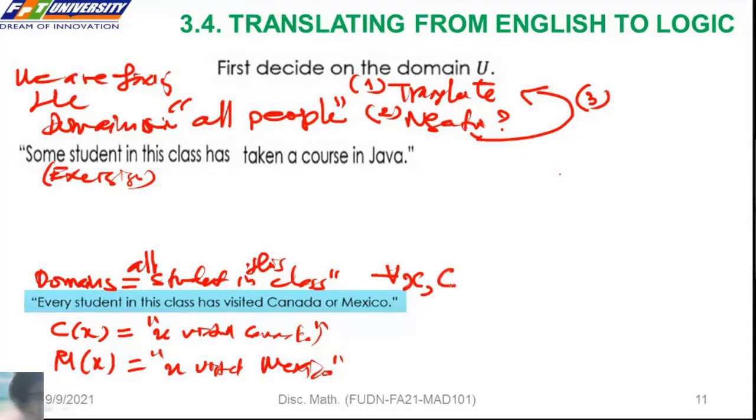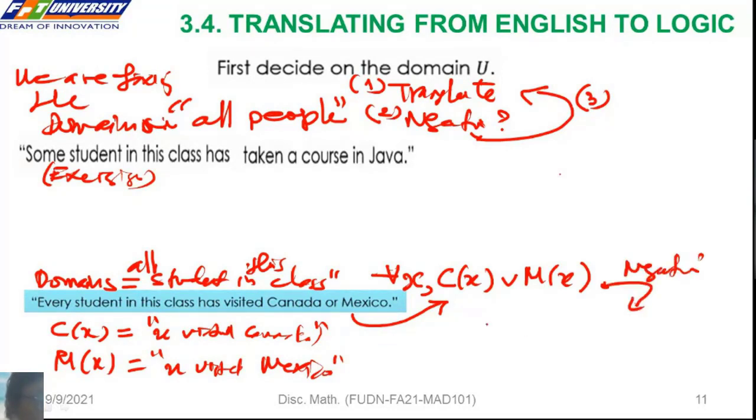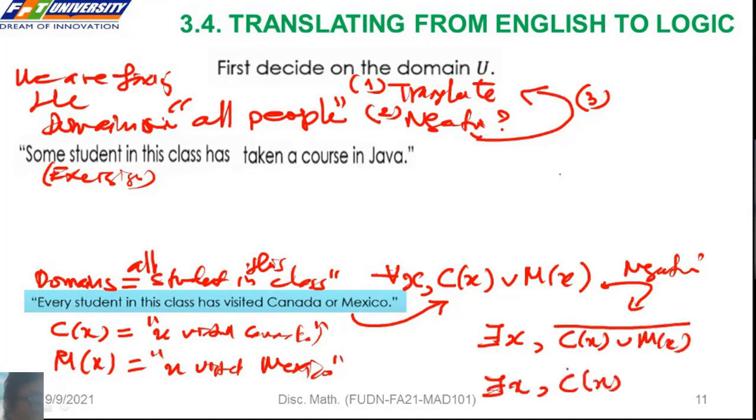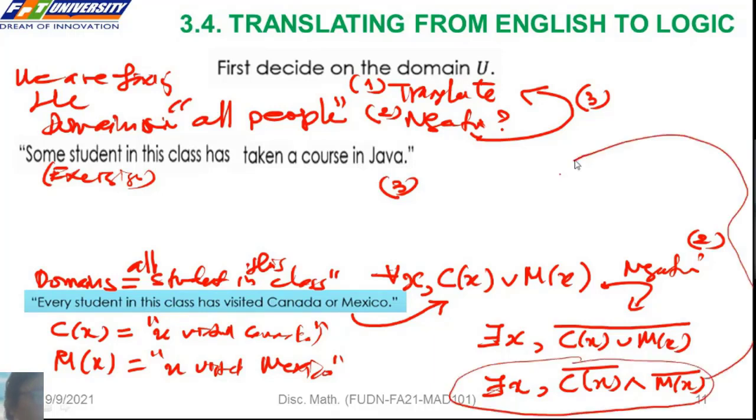So we have C of H or M of H. We have done the first step. Take the negation: not for all H, C of H or M of H. The result is there exists H such that not C of H and not M of H. This is the second step. And the last step, we translate the predicate logic to an English sentence.